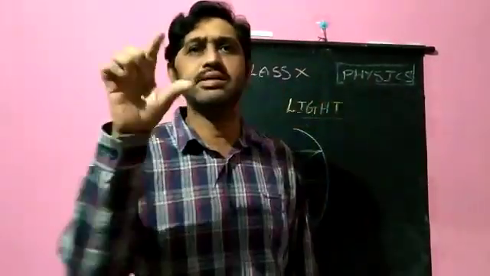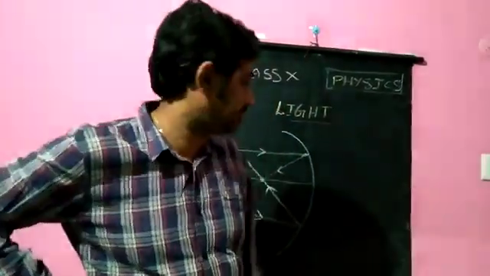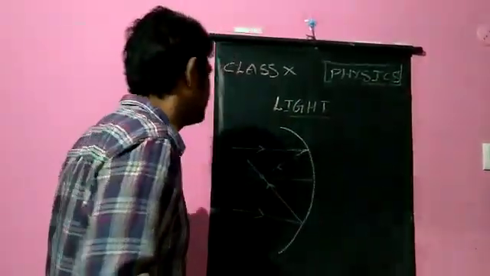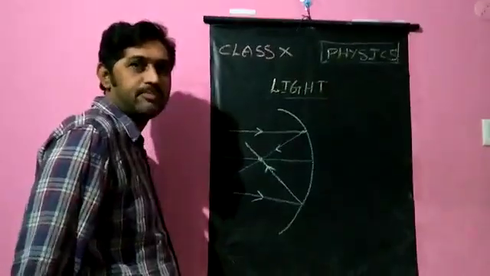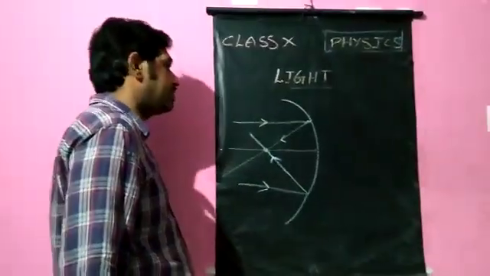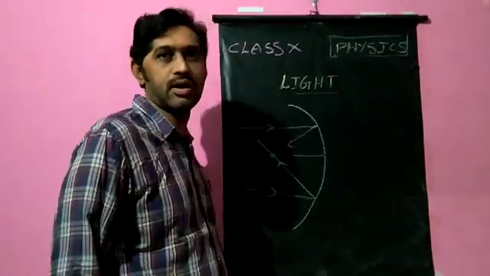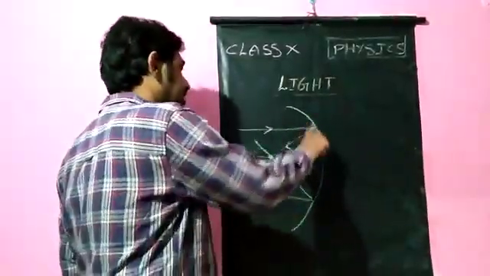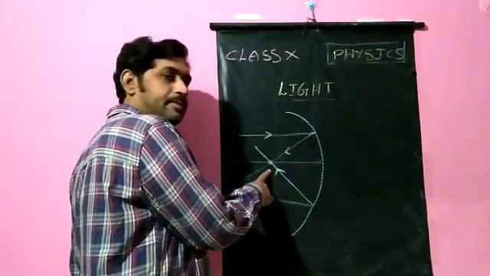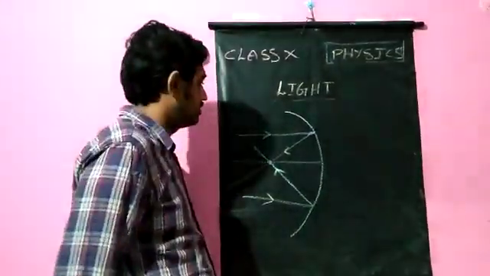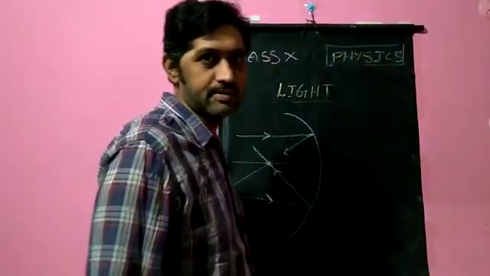That may be a question: which mirror is called a converging mirror, and explain why with a neat diagram. So you need to draw a concave mirror. The beam of light that falls on the concave mirror converges after reflection. About convergence and divergence I told you already. The light rays after falling on a concave mirror get converged. They all meet at one point. That is why the concave mirror is called a converging mirror.